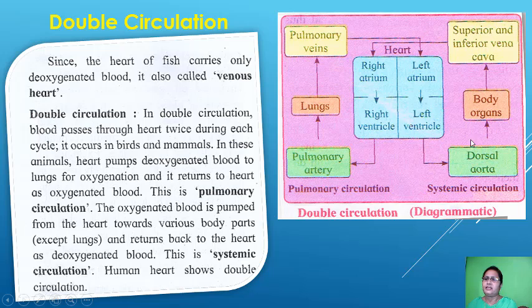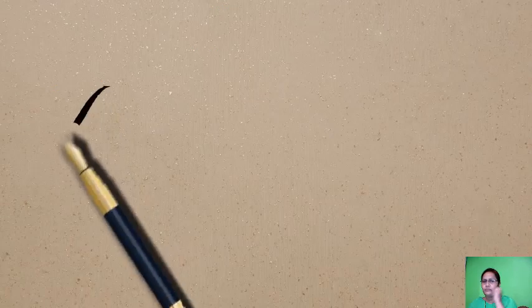In this figure you can see, from the heart it goes to the various parts of the body. You can see the superior vena cava and inferior vena cava. These are the body organs, which means blood goes to the different body parts, then the dorsal aorta, and it goes back as deoxygenated blood. So the human heart shows double circulation.